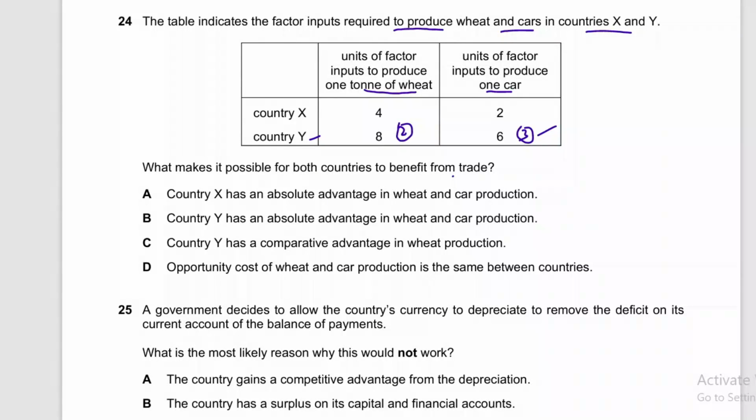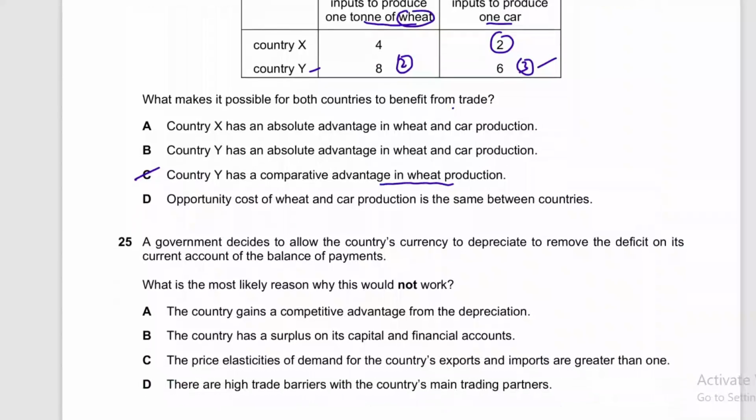So it means that country Y has comparative advantage in the production of wheat as compared to cars. So option C will be the correct answer. Country Y has comparative advantage in wheat production, and definitely country X will have a comparative advantage in car production. So option C is the correct answer out of these options.